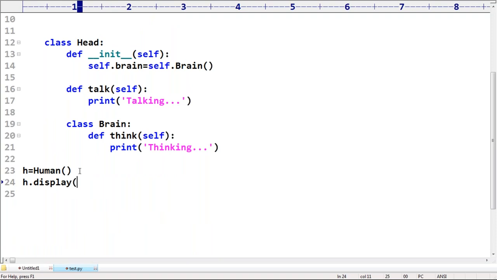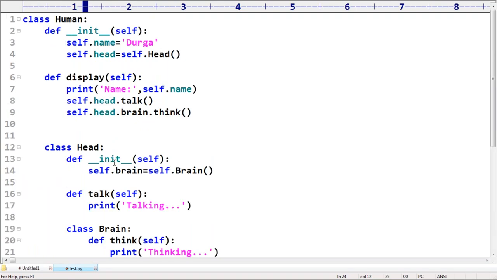Sir, display like this I'm taking. Can you please review again? Am I making any mistakes anywhere? Self dot name is the Durga, self dot head is equal to self dot head, display. Yes, everything seems to be perfectly same. Now self dot head. Where do we have to take self dot head? We are taking perfectly, right? Self dot head is equal to self dot head.